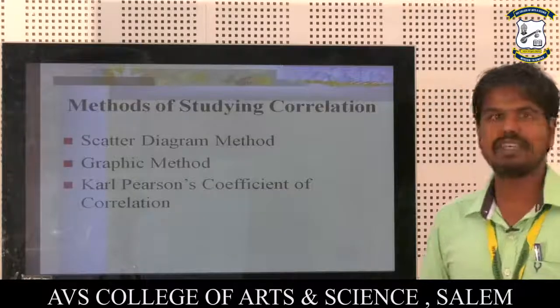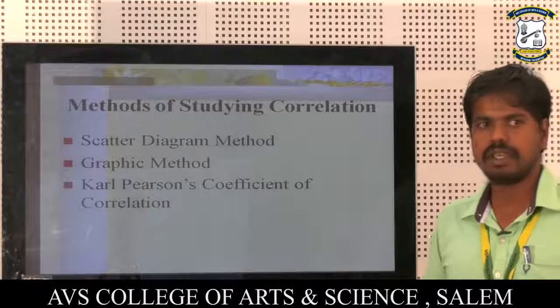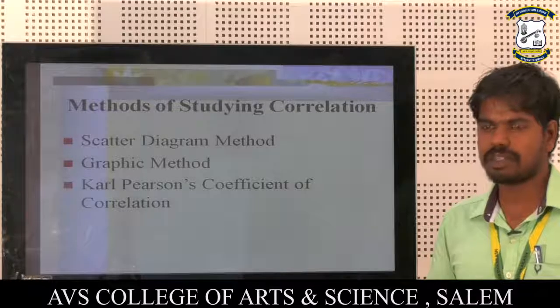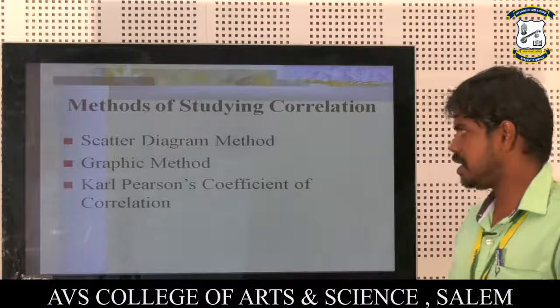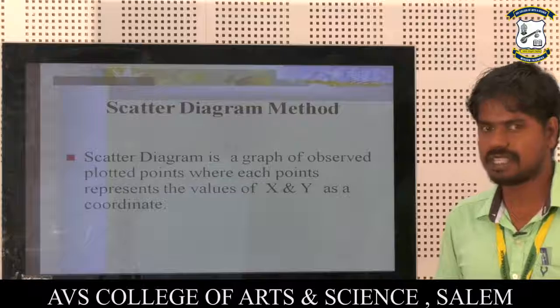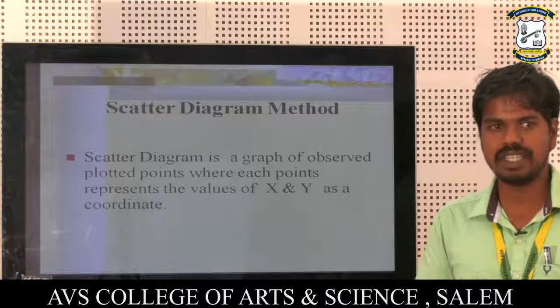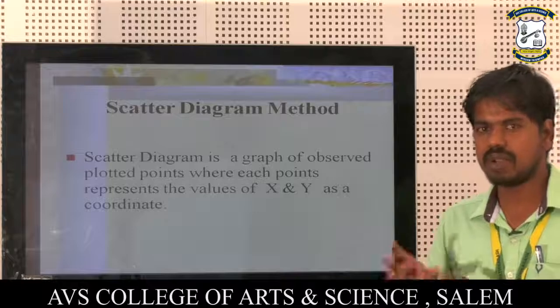Next, methods of studying correlation. For example, scatter diagrams, graphical method, Karl Pearson coefficient of correlation, and Spearman rank correlation. The first one is the scatter diagram method. A scatter diagram is a graphical method, with plotted points where each point represents the values of x and y.